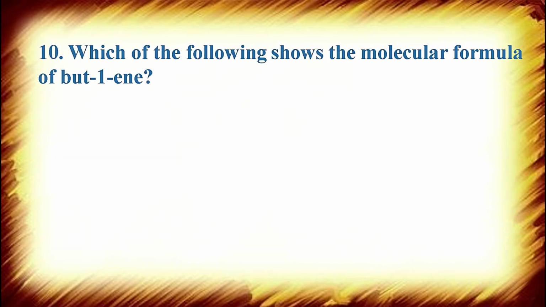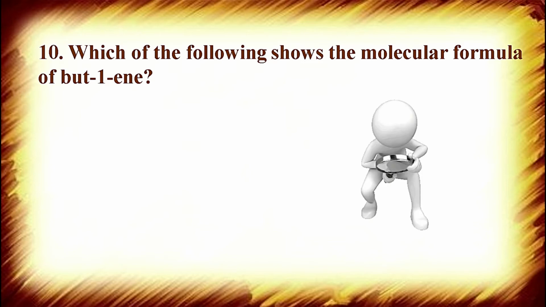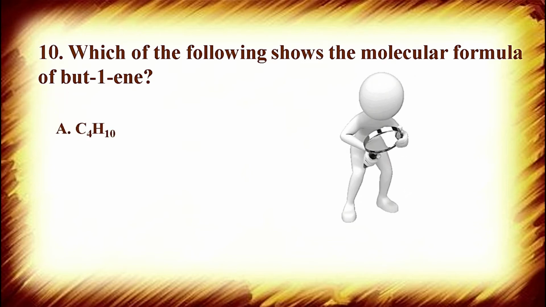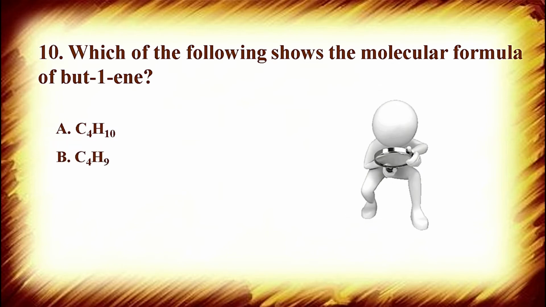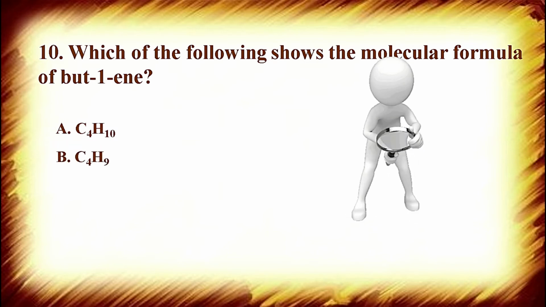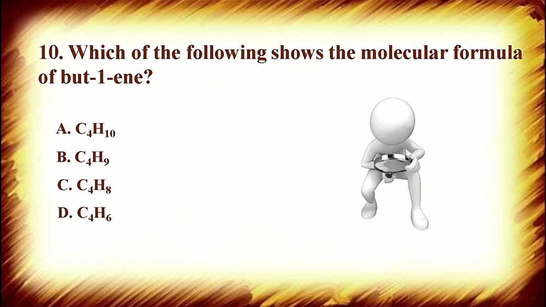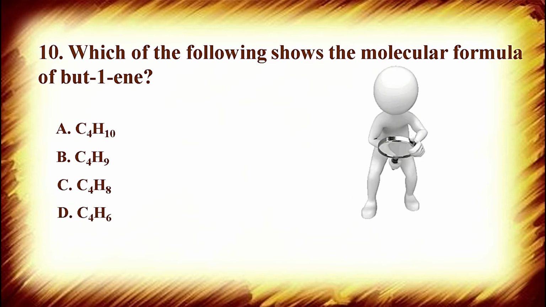Next question, number 10, is: which of the following shows the molecular formula of but-1-ene? You can say it as 1-butene also. So option A is C4H10, option B C4H9, option C C4H8 and option D C4H6.